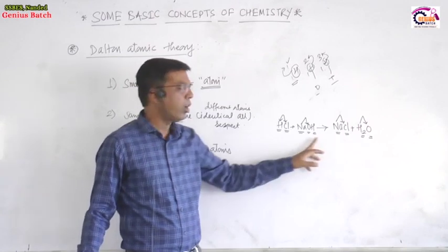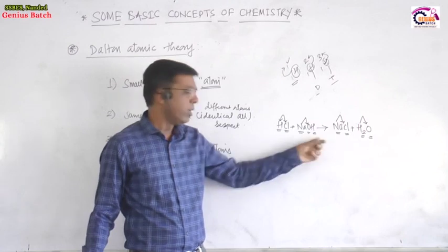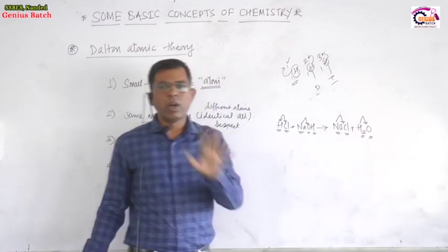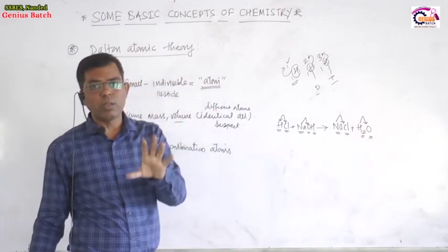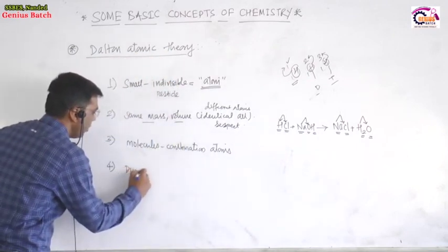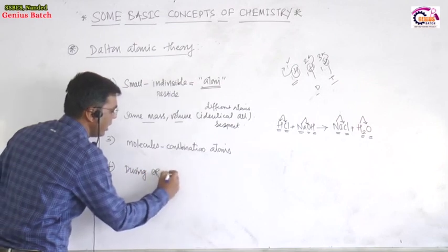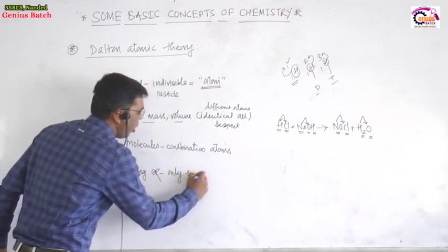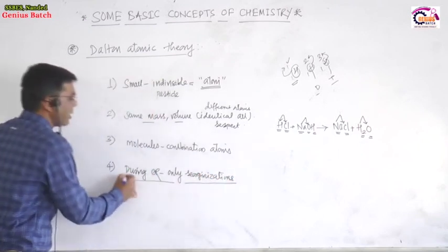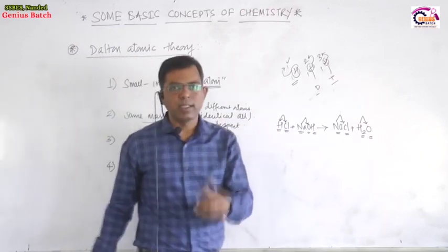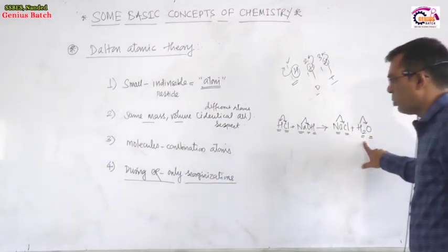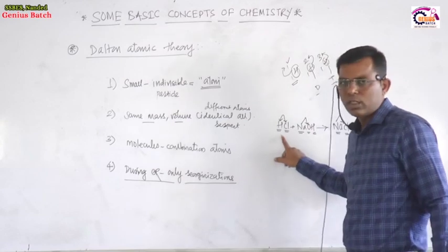Old atoms are not destroyed. Sodium, hydrogen, chlorine, oxygen: all atoms as well as their number remain the same. So what happens during a chemical reaction? There is only a rearrangement, a reorganization of atoms. The number of atoms remains constant.